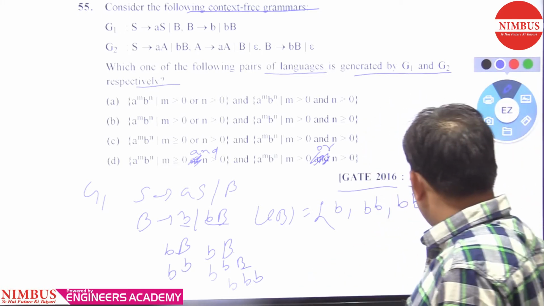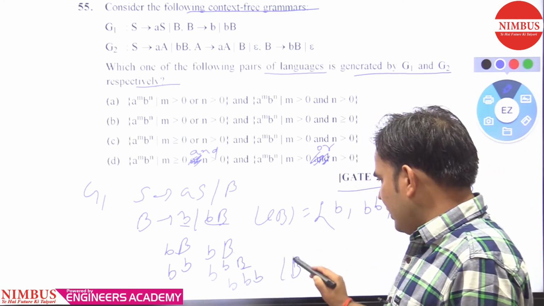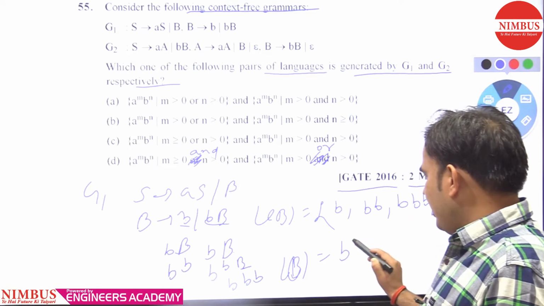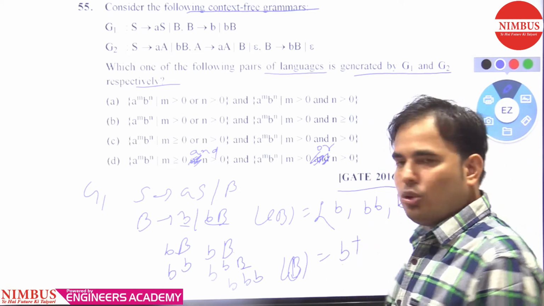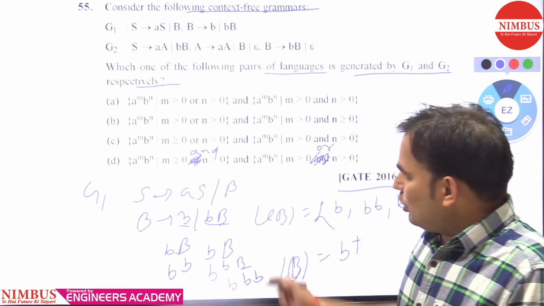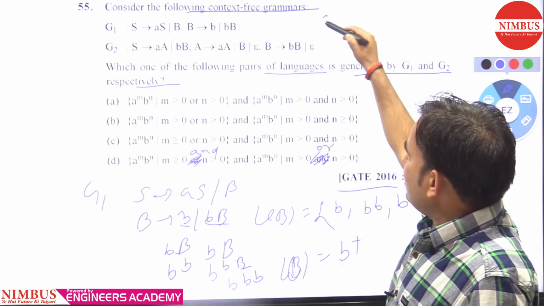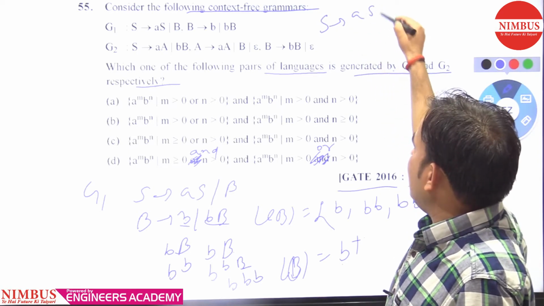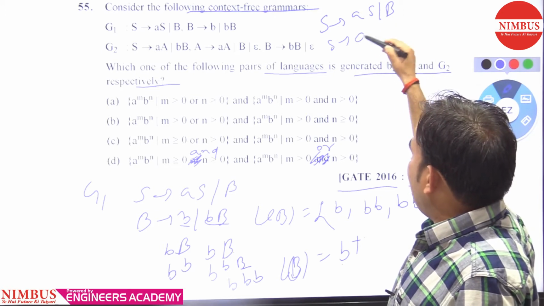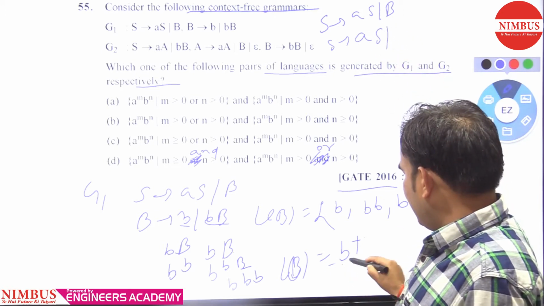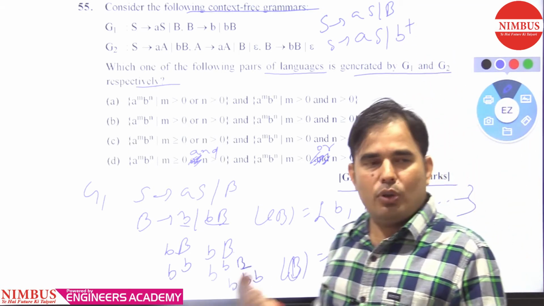So we can say that LB is equal to b positive closure. B is generating b positive closure. Now the starting production is S tends to AS / B, so we need to replace B here. AS / and the language of B is b positive closure.